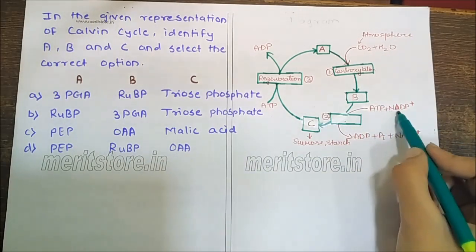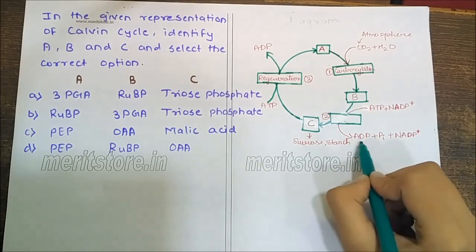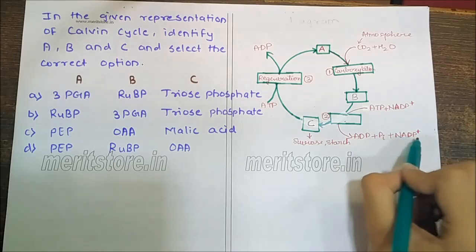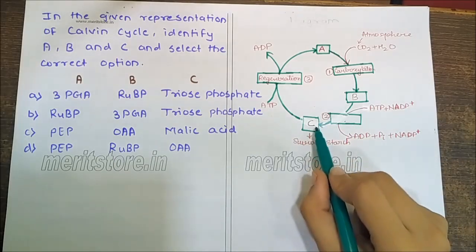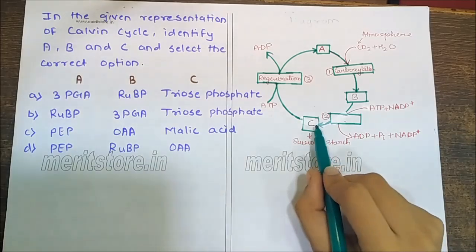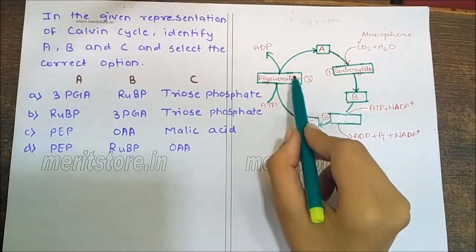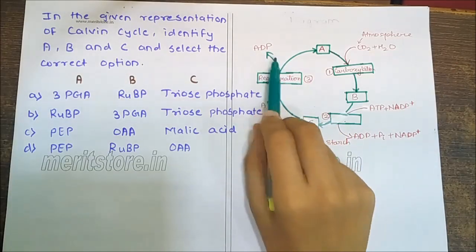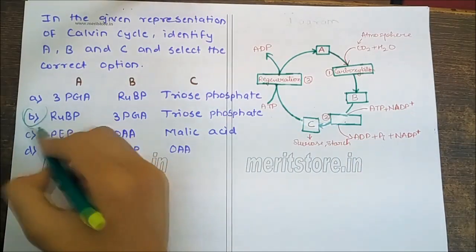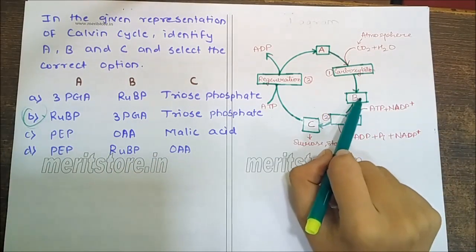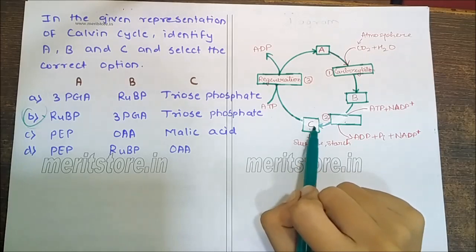3PGA in the presence of ATP plus NADPH gives ADP plus Pi plus NADP plus, and further moves to give triose phosphate, which in further regeneration gives ATP, which synthesizes to give ADP. So the correct option is B. A, RuBP; B, 3PGA; C, triose phosphate.